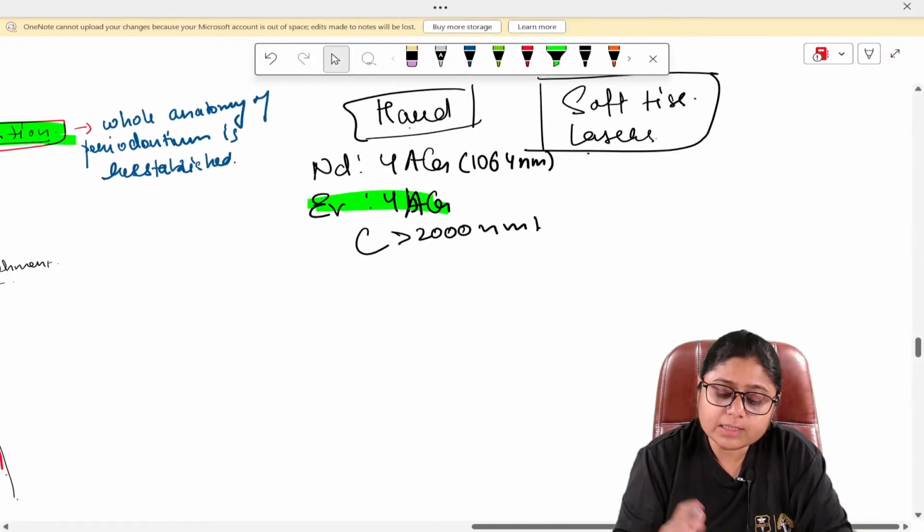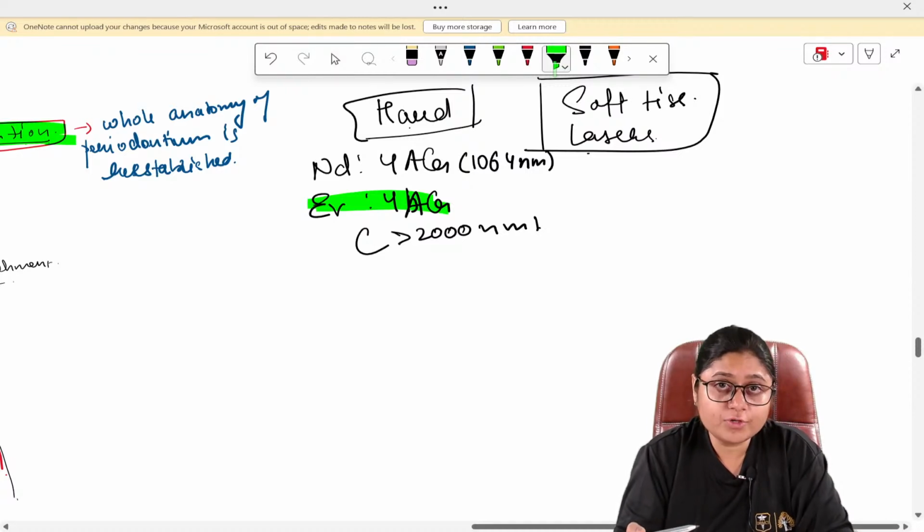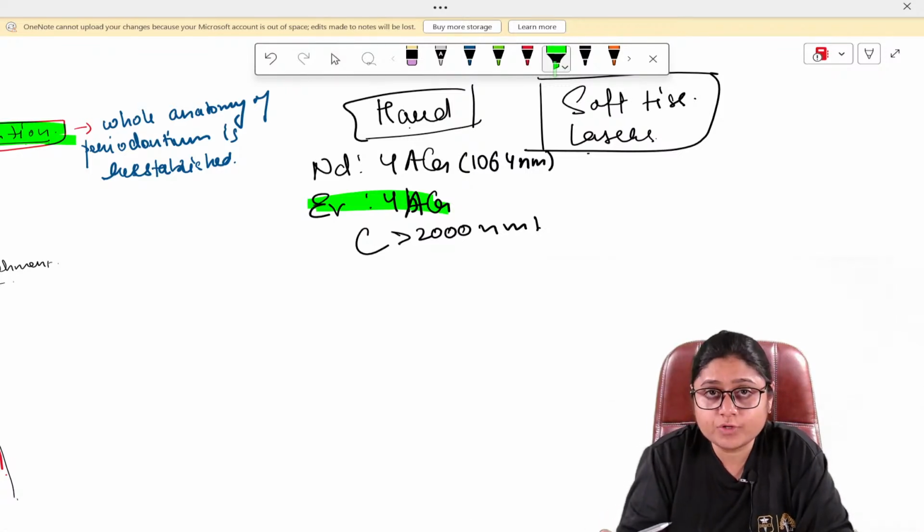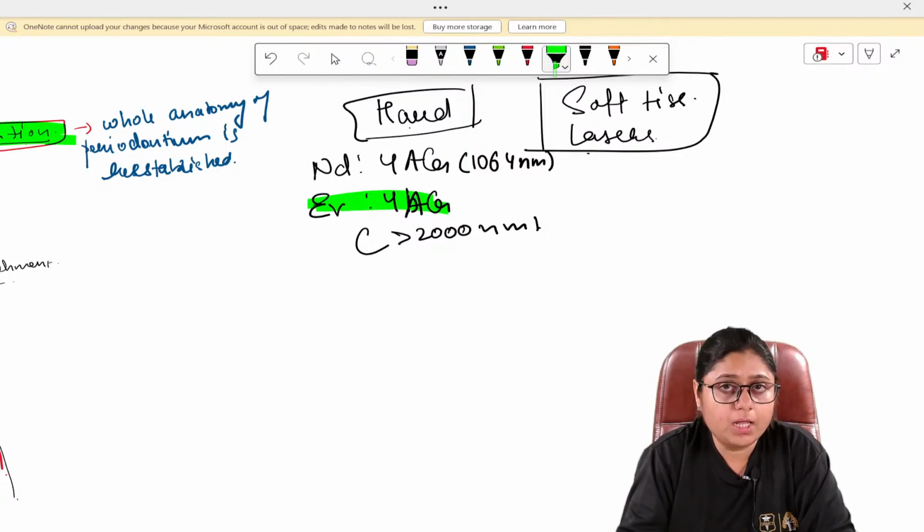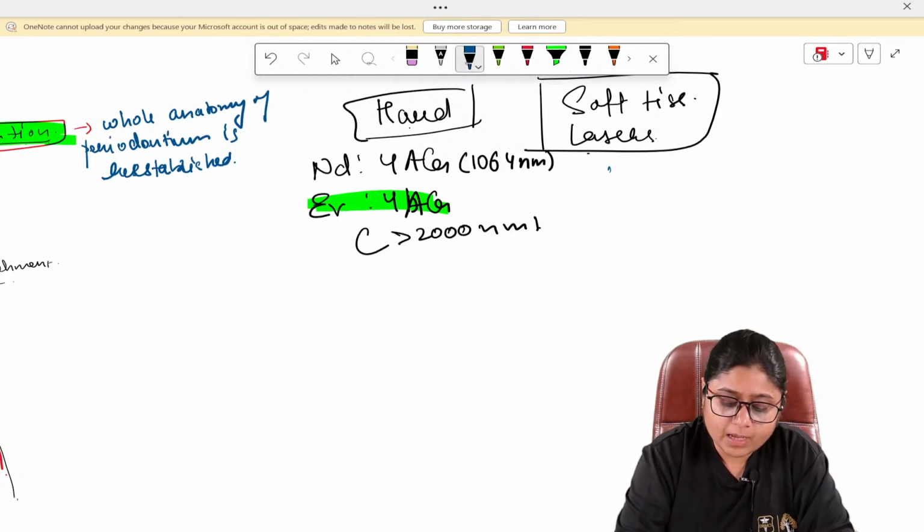And for soft tissue lasers, Nd:YAG can also be used for soft tissue. It is not like it cannot be used. Erbium YAG can be used for soft tissue as well. But they are very costly lasers, so they are not that frequently used. Most commonly, the soft tissue laser that is used is the diode laser.